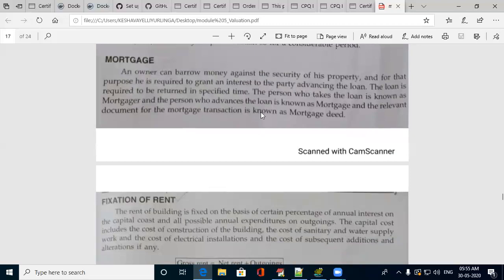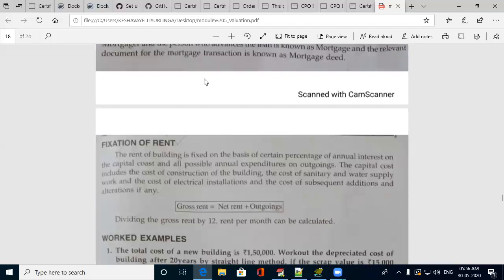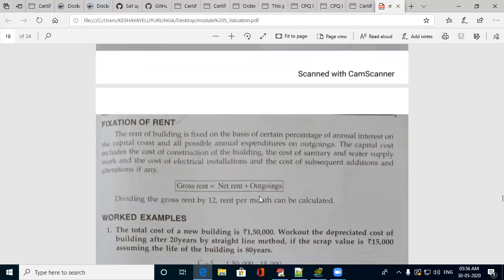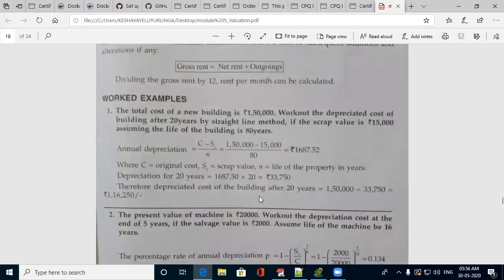Mortgage, you know this. To have a loan, you can give your property as an assurance for the repayment of the loan. That is the mortgage. Rent fixation: depending on the valuation, the value, and its current condition, the rent can be fixed. So gross rent is net rent plus outgoing. This you know. There are a few problems.